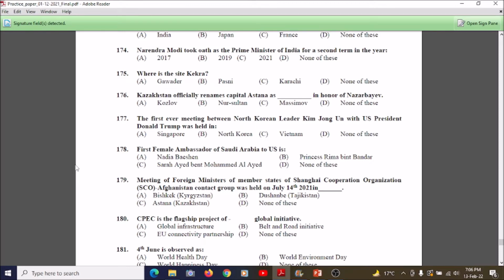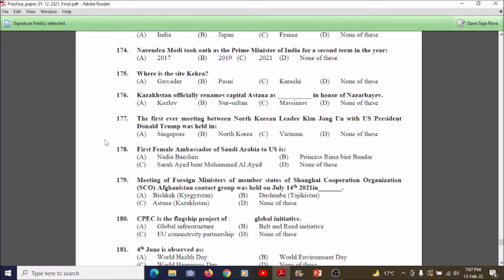What does it say? Kazakhstan offered to rename Astana as dash in honor of Nazarbayev. So which answer is correct? A. Kozulf, B. Nur Sultan, C. Messi Masa Move, or D. None of these. So the correct answer is B, Nur Sultan. So students, now we are going to understand the next one.